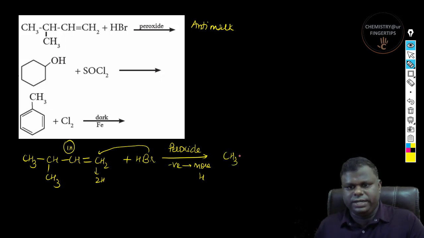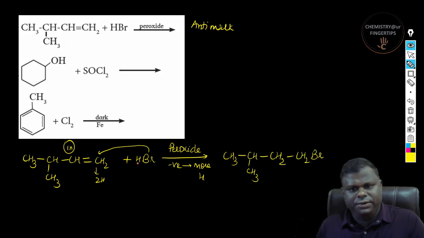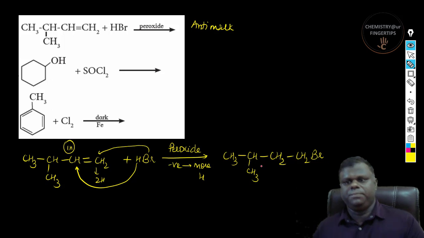So what is that which you get? So you have CH3, CH, there is going to be a CH3 and there is going to be CH, CH2, and then you have a CH2Br because hydrogen is going to go over here, right?